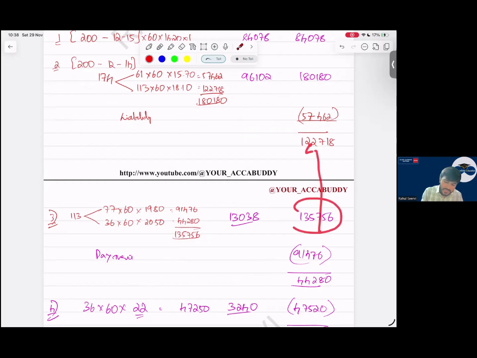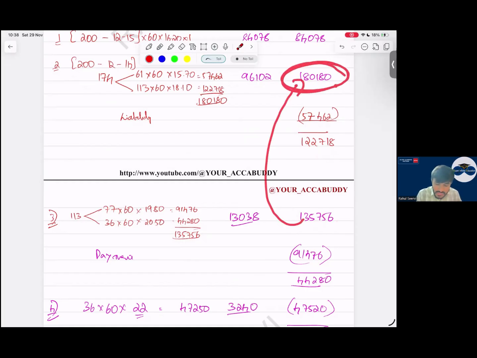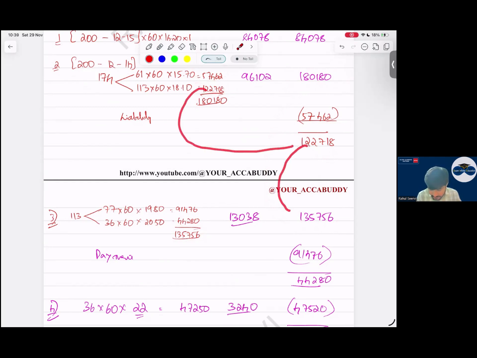So the difference between these two is how much? Can I see the difference is how much? This and this, huh? Do not take this and this, bete. Out of this, liability is paid. 57,460 it is paid. So the remaining liability will be how much in your books? 122,718. That is the remaining. And this you compare with this value.